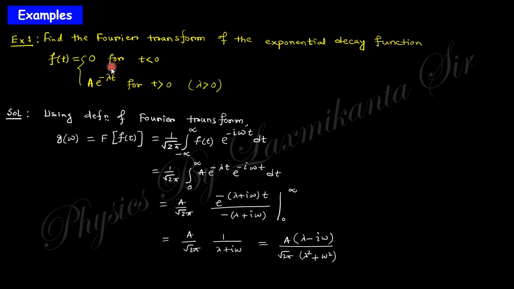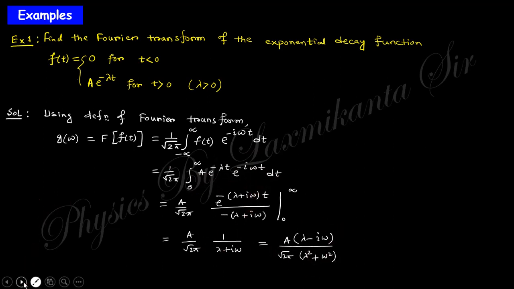Next thing, here we discuss some examples. For example, find the Fourier transformation of the exponential decay function like that. When t is less than 0, this is 0. When t is greater than 0, this is exponentially decaying. So by the definition of Fourier transformation, you know 1 by root 2 pi, minus infinity to plus infinity, f of t times this. So you can see from minus infinity to 0 it is 0. For 0 to infinity, this is the decay function. So if you just take the integration, you can get this answer.